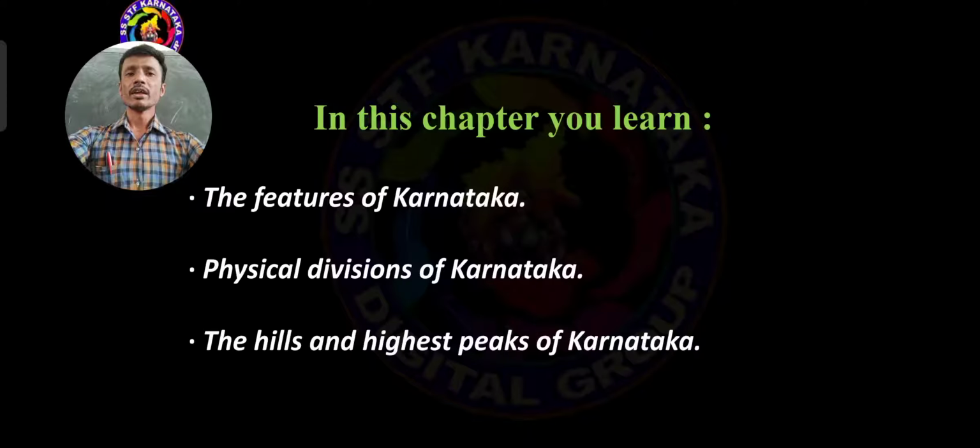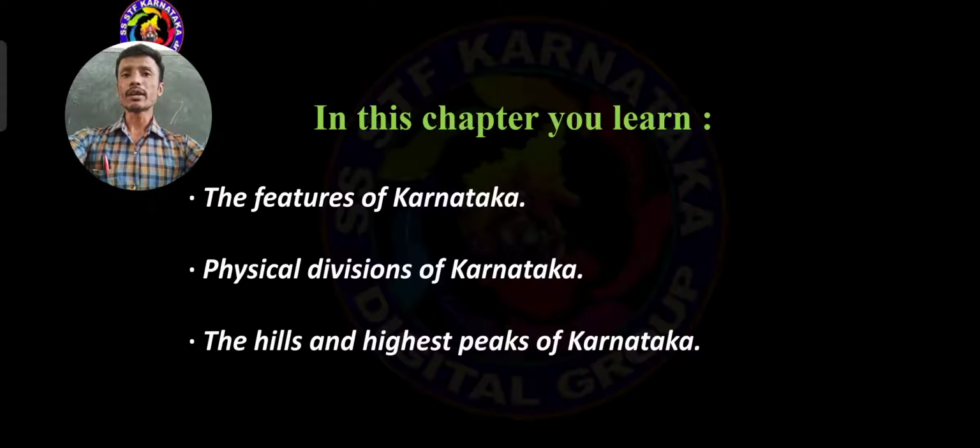Then the hills and the highest peaks of Karnataka. What type of hill stations does our Karnataka state have? For example, near our Chikkaballapura there is Nandi Hill Station, and near Mysuru, Chamundi Hill Station. Like Mullayanagiri in Chikmagaluru district, and Kudremukha Hill Station. So those are the hill stations.